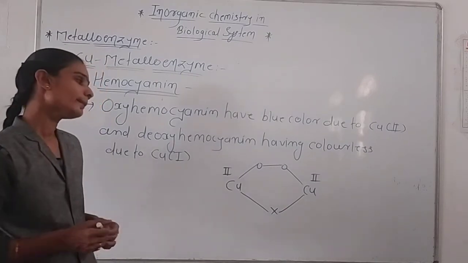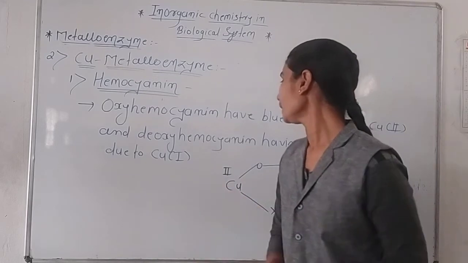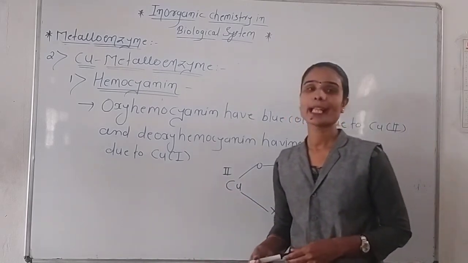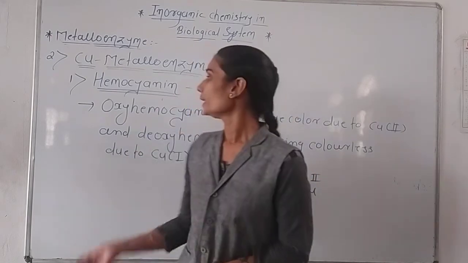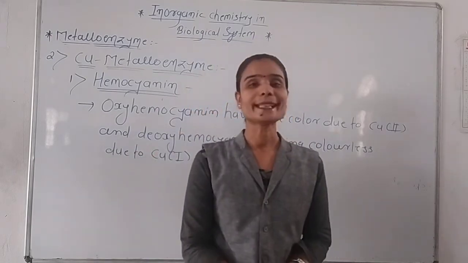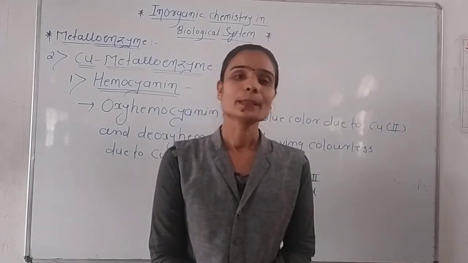Because of that +2 oxidation state, it has blue color, and it is also called a blue copper protein enzyme.